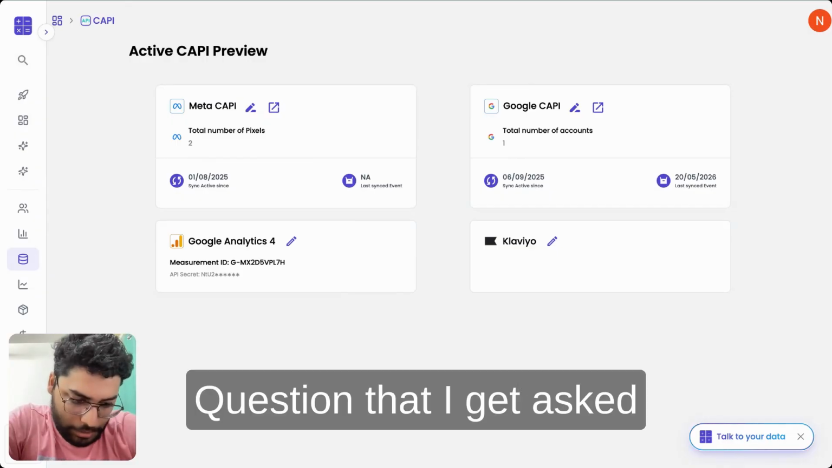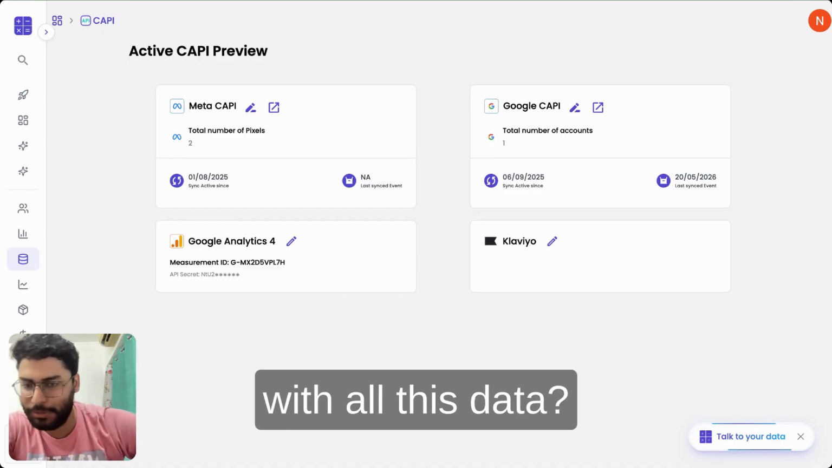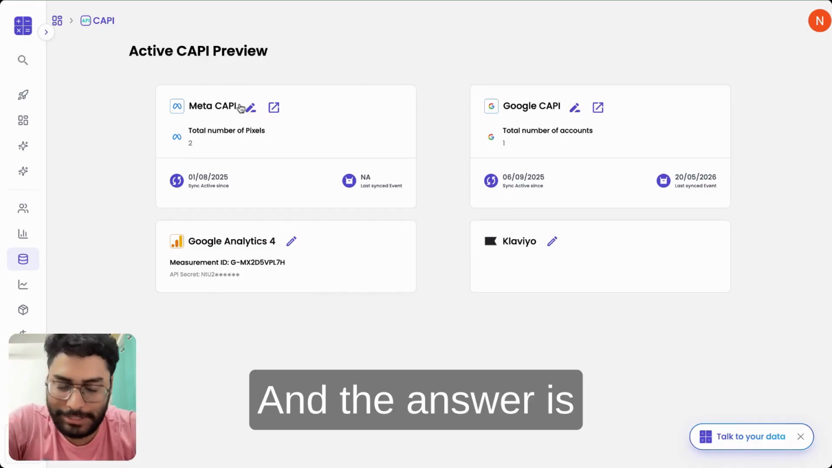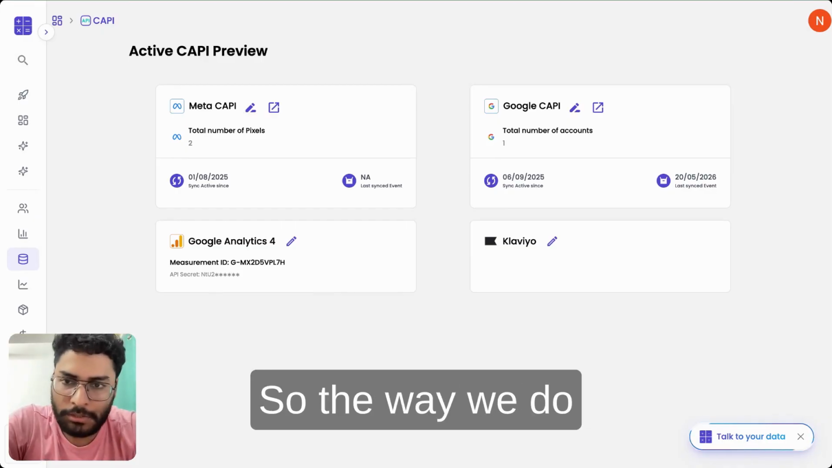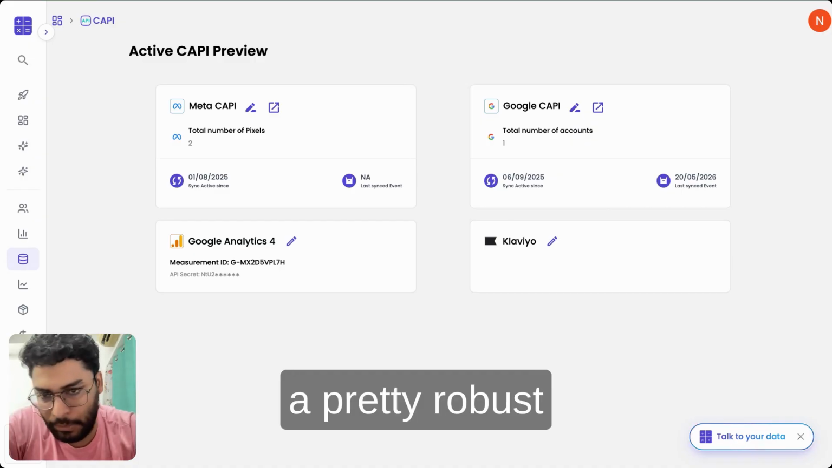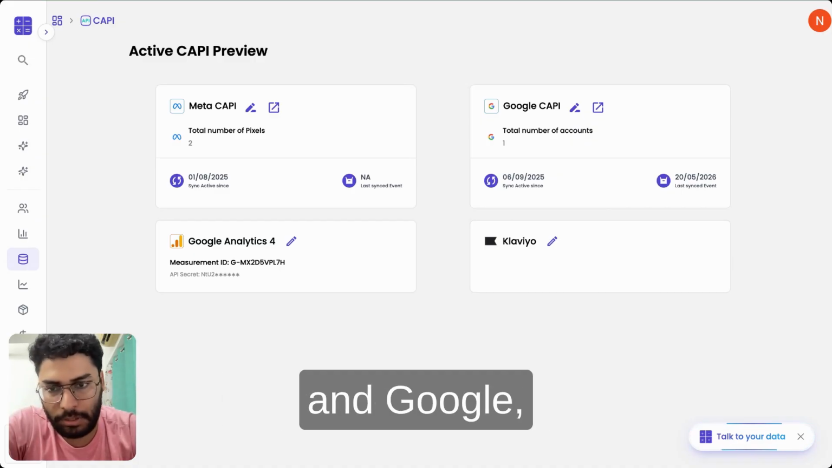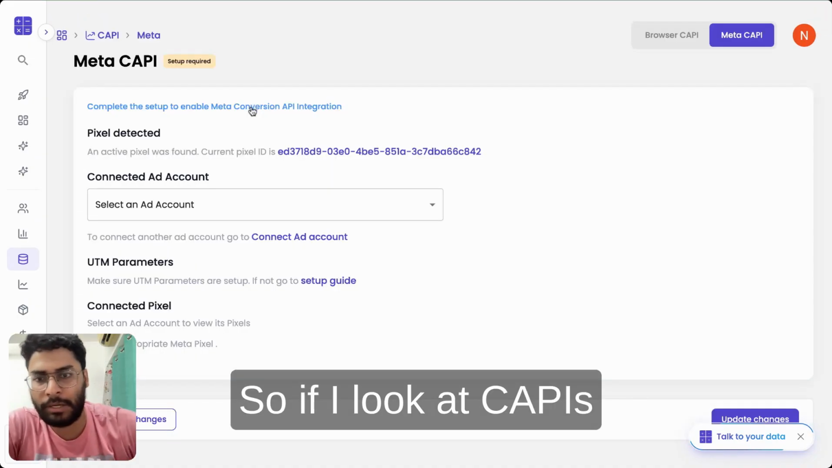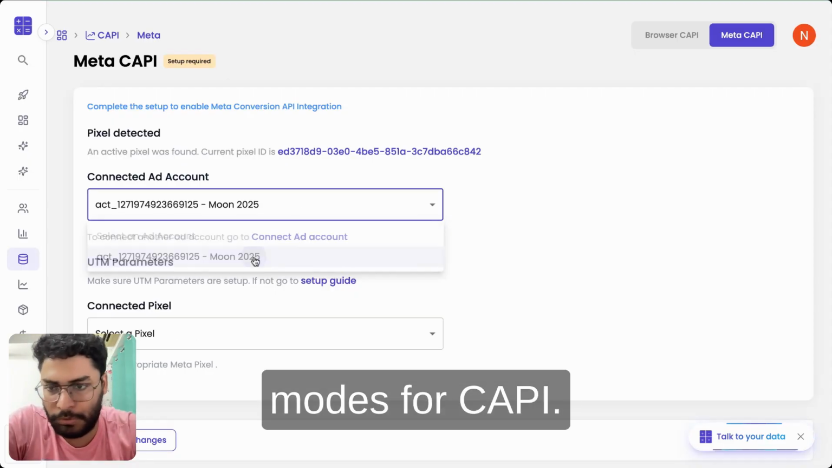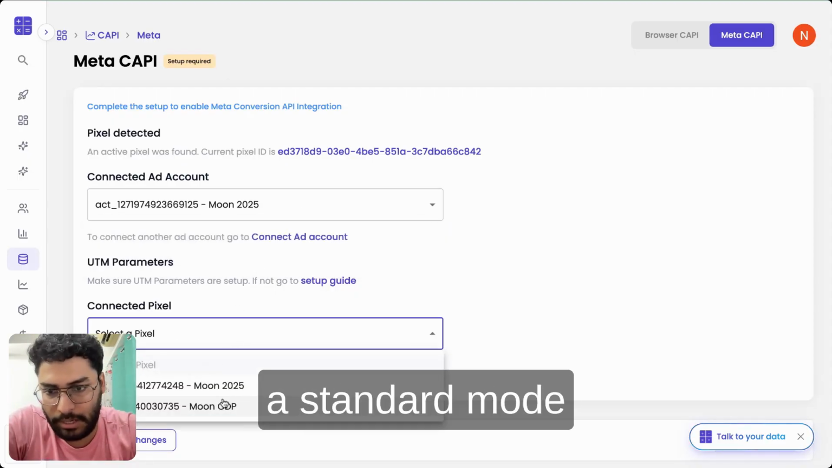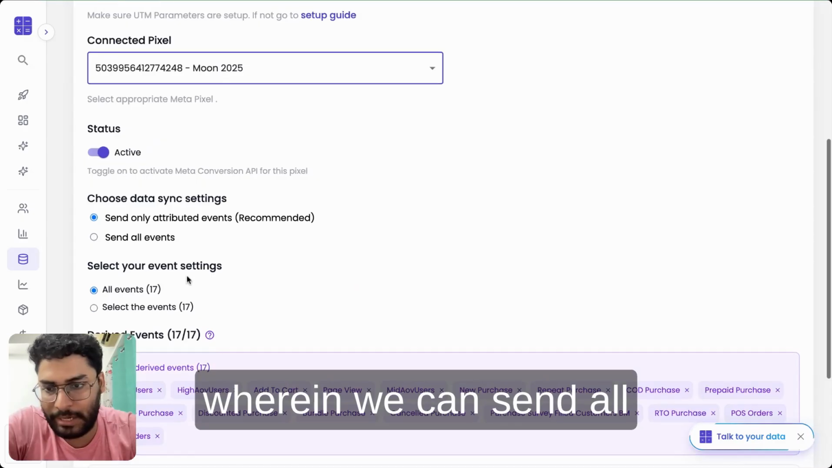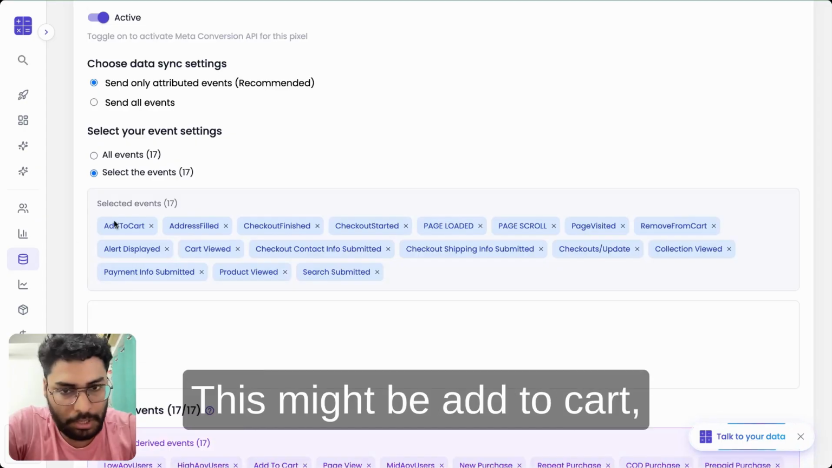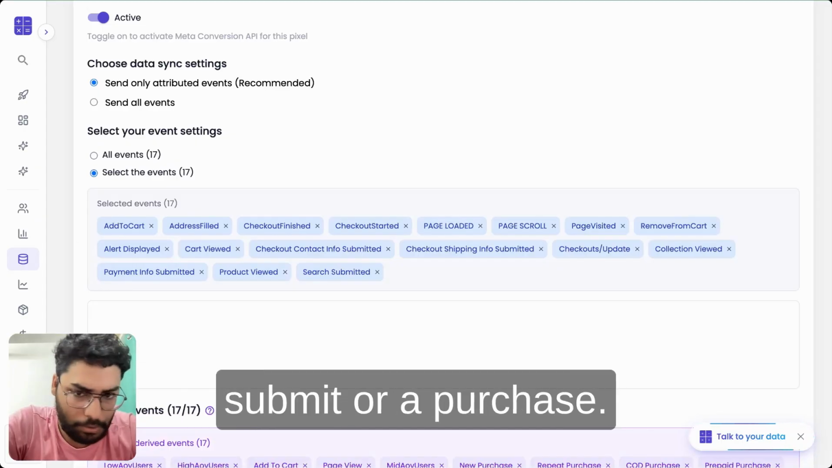A question that I get asked often is, what do I do with all this data? Can it actually impact my ads? And the answer is yes, absolutely. So the way we do this, we have a pretty robust integration with Meta and Google using a combination of conversion APIs and audiences. So if I look at conversion APIs, then we have two modes for conversion API. The first mode is a standard mode, wherein we can send all the standard events that are happening on your domains. This might be add to cart, page views, checkout submit, or a purchase.